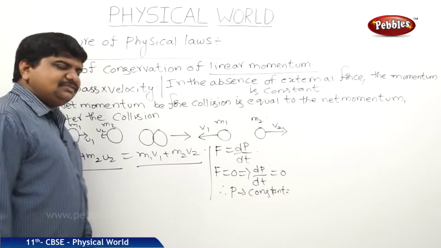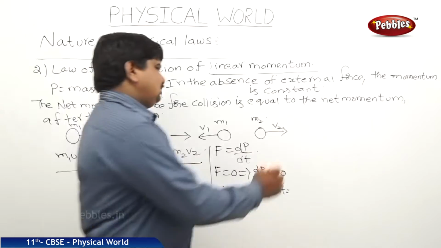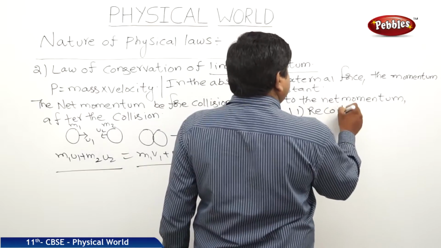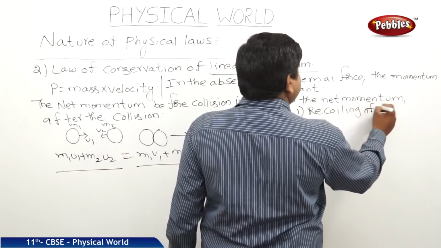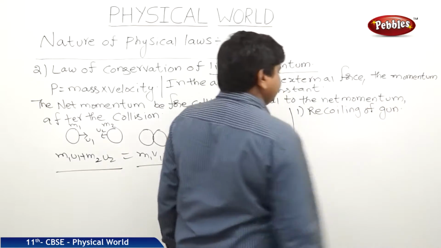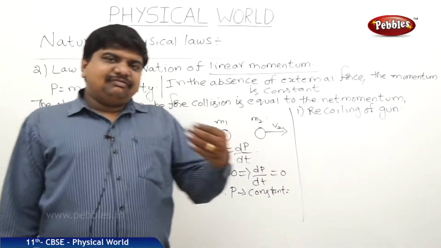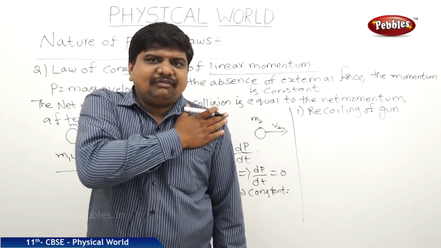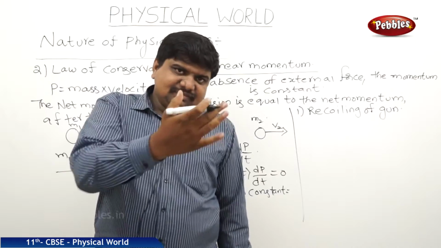What are the examples for this statement? Gun, the recoiling velocity of the gun. Recoiling of gun. When a bullet is fired from the gun, the back part will lean on the shoulder of a soldier because it gives recoil.